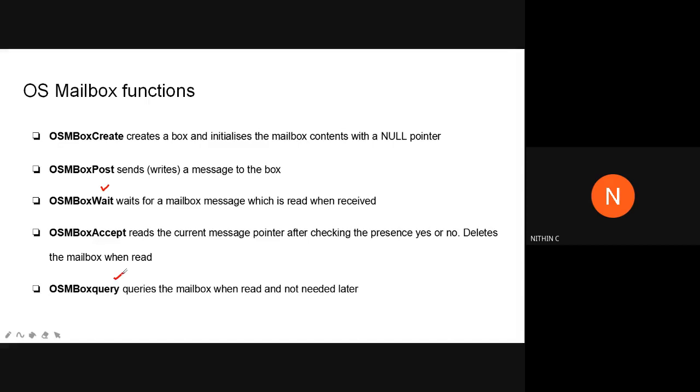So these two are pretty much similar, the message queue and the mailbox, except that in the mailbox, we'll be providing the source and destination address also, so that the data can be read only by the destined task. Okay, that's the only difference that you can see.